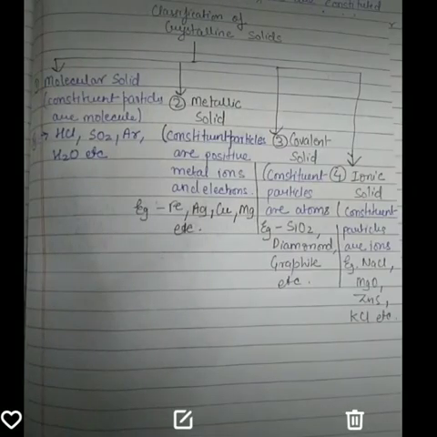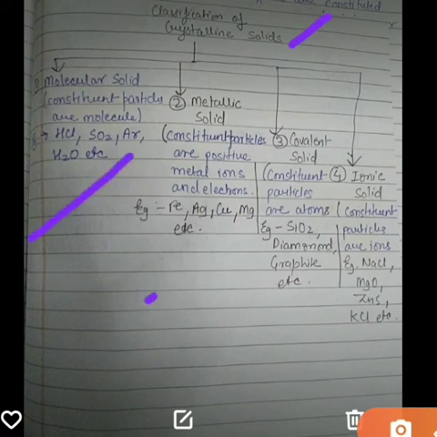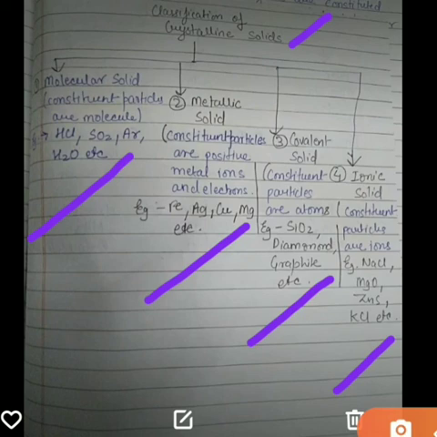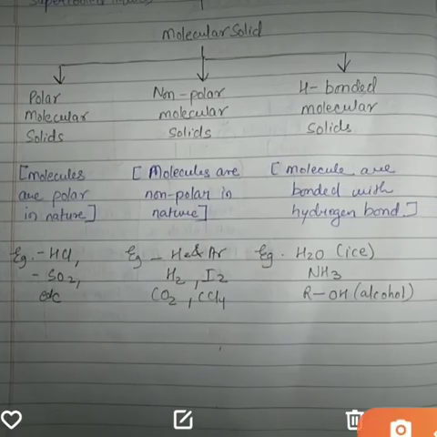So students, this is all about today's topic, the classification of crystalline solids. In this we have discussed that crystalline solids are classified into 4: molecular solid, metallic solid, covalent solid and ionic solid. We have also discussed that the molecular solid is further divided into polar molecular solid, non-polar molecular solid and H-bonded molecular solid.